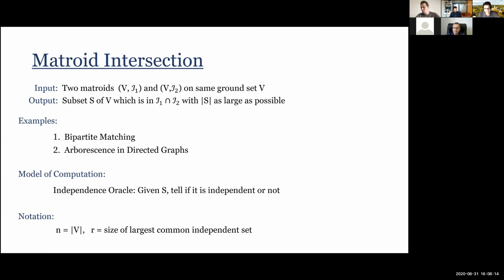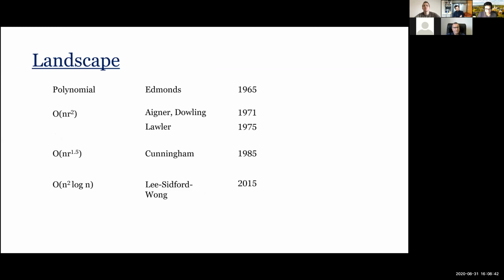I've already said that the size of the universe is going to be n. The other parameter that one should remember is r, and r is the size of the optimum, which is the size of the largest common independent set. In particular, if you know what the rank of matroids is, then the minimum of the ranks is an upper bound, but r is the size of the largest common independent set. So that's the problem. That's matroid intersection.